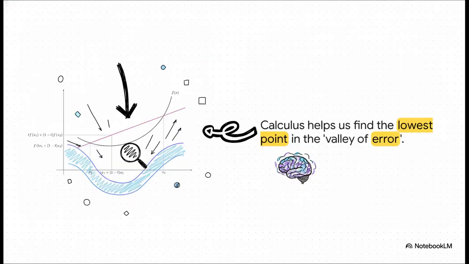For those nice, simple bowl problems, calculus gives us a fantastic map. This graph shows what we call a cost function. It's just a way of measuring the model's error. Our goal is to find the spot on the bottom axis that gives us the lowest point on the curve. We want to get to the very bottom of this valley of error.